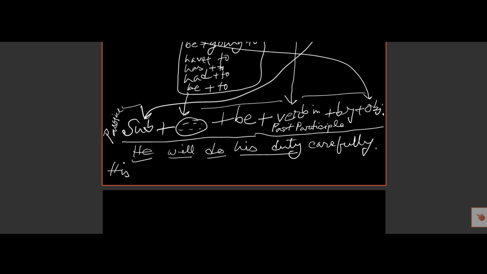So his duty will take be before the main verb in the past participle form. So his duty will be, and the do will be the past participle done: his duty will be done carefully by him.